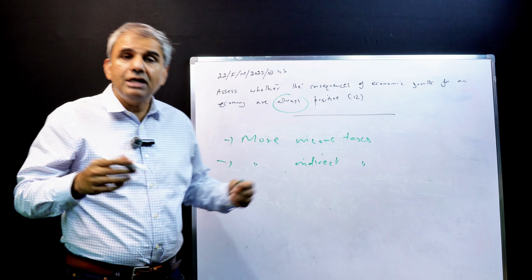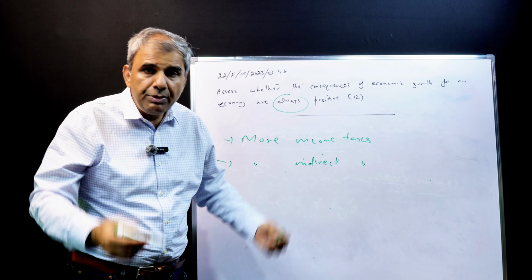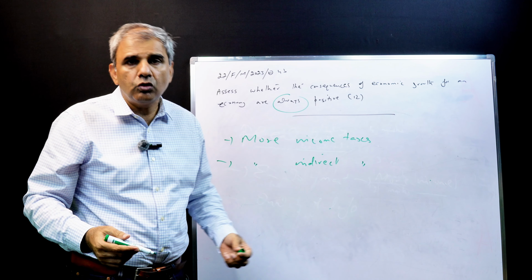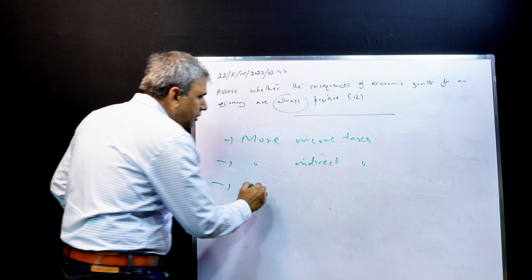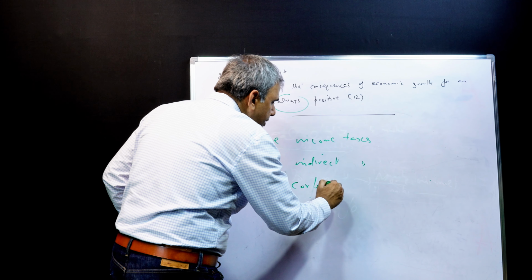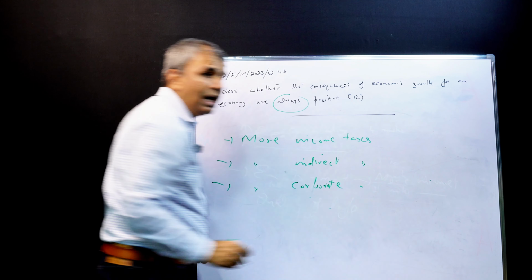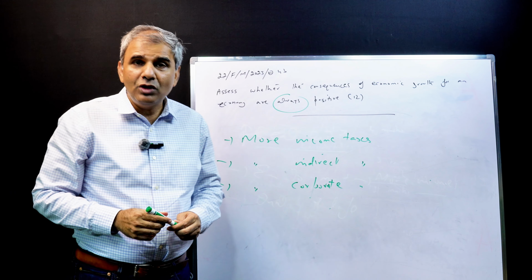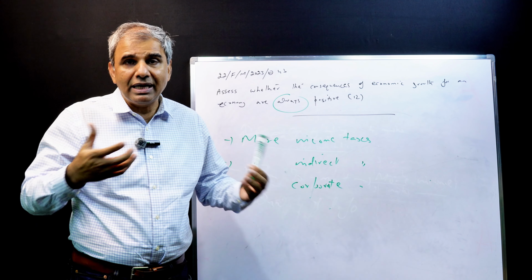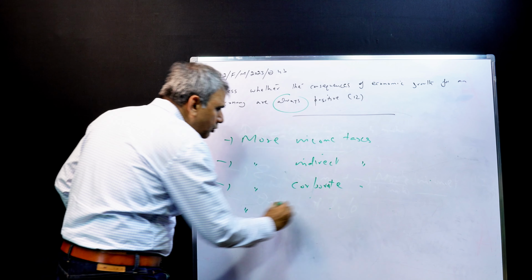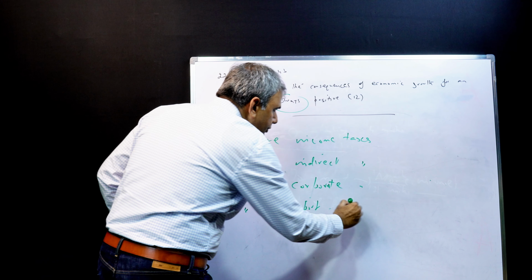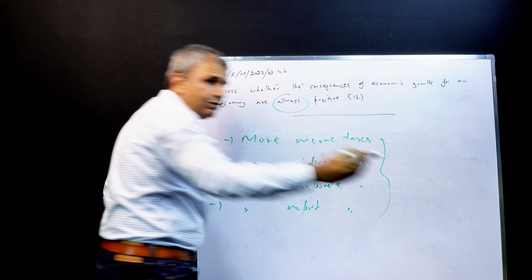And of course, when income goes up and real GDP goes up, the volume of goods and services rises, and firms make more profits. Corporate taxes go up as well. Businesses become more profitable. And of course, you start importing more as well because you have a better living standard and better affordability, and that will mean more import duties. So all of this will mean higher tax revenues for the government.